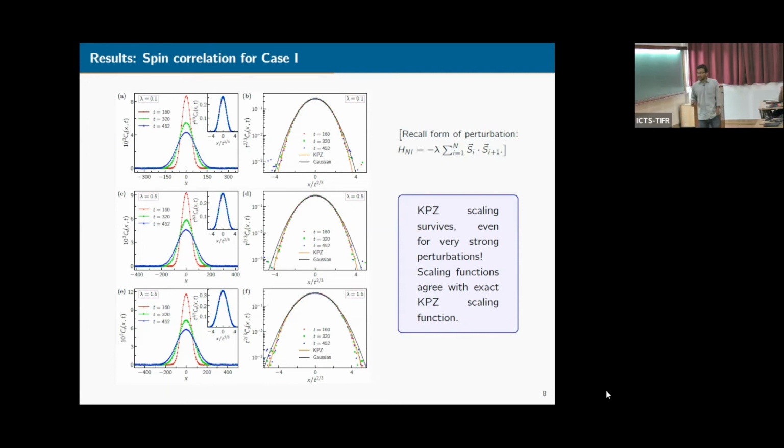But what was surprising to us was that when we increased lambda to 1.5, which is a strong non-perturbative regime, in that case also we observed KPZ behavior. And the agreements shown in these results are very good. Okay, this is for spin correlation. But what about energy correlation?